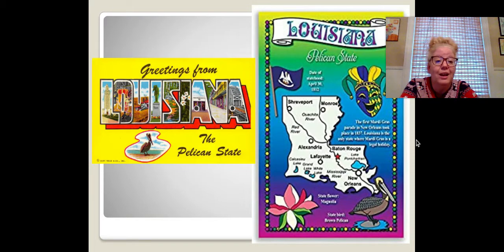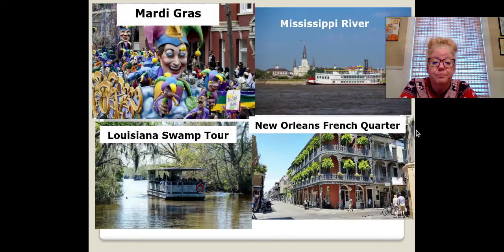Mardi Gras is an annual celebration where people have big parades and parties. And there is one of the Mardi Gras parades, and that takes place in New Orleans. And they have different groups that dress up. It's kind of like our Mummers Parade. If you've ever seen or been to the Philadelphia Mummers Parade, Mardi Gras is kind of like that, except it goes on for, I think, a week. So imagine a Mummers Parade that just goes on for several days.